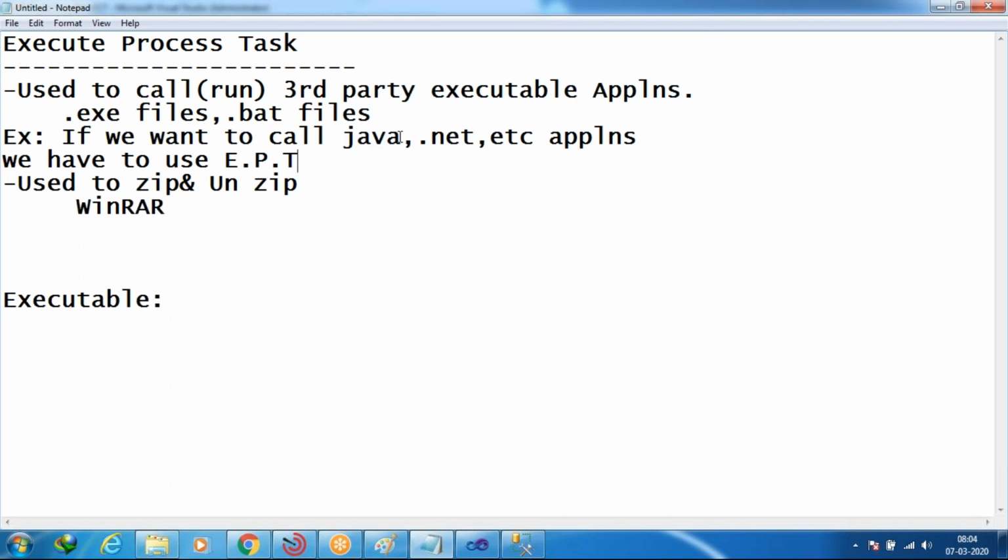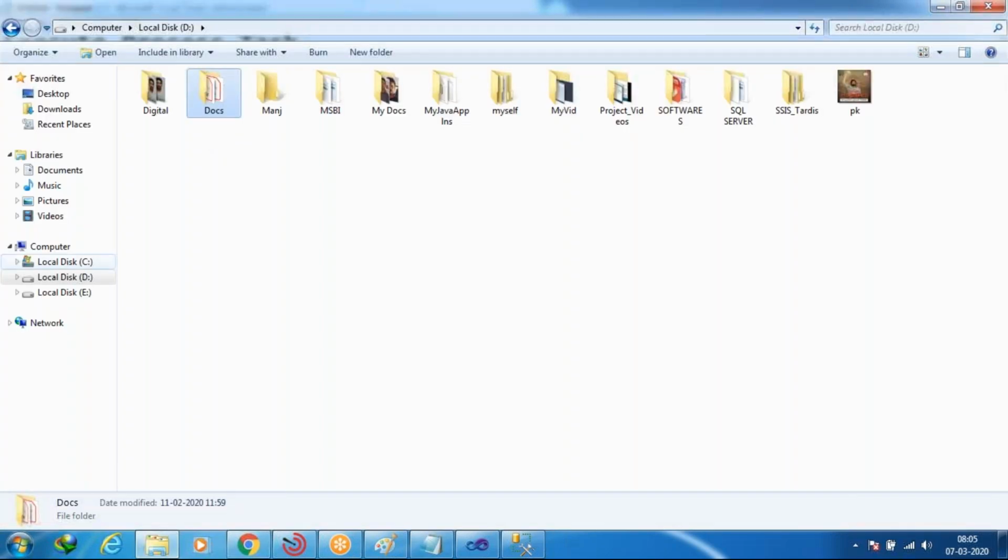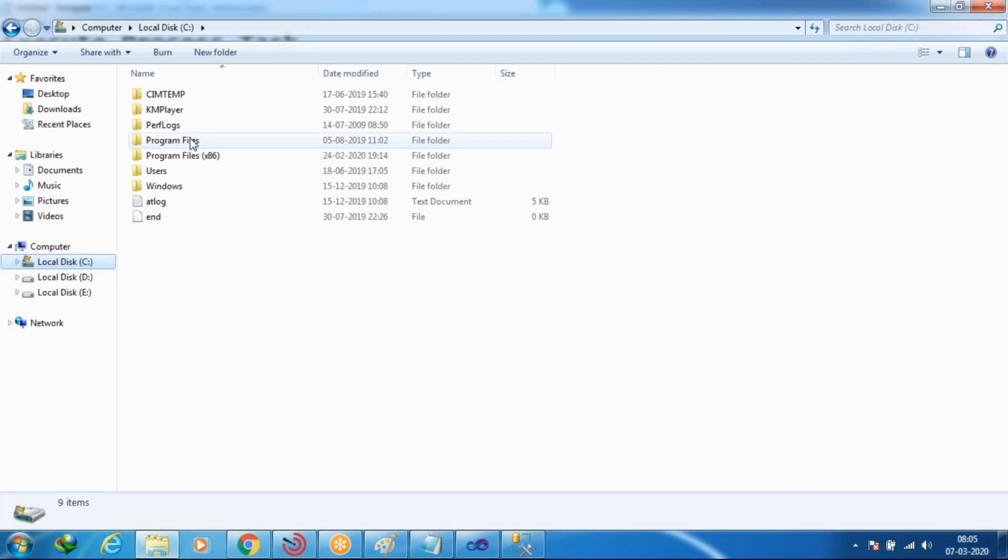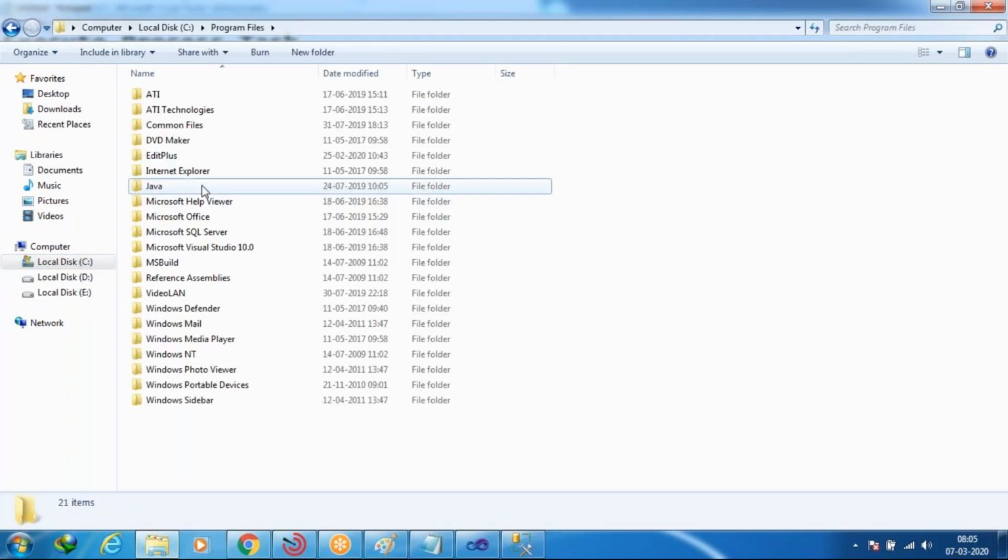Getting the point of what I'm saying? First you have to install that application, and for calling it you have to give the path where it was installed in your machine. For example, Java was installed in my machine in the C drive, in Program Files. Like that, so many applications are installed in my machine. If I want to call this Java application into my SSIS package, I have to give this path here.